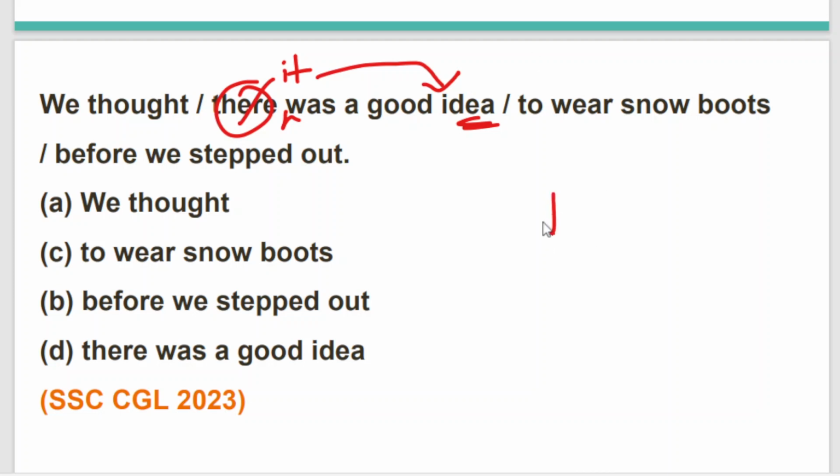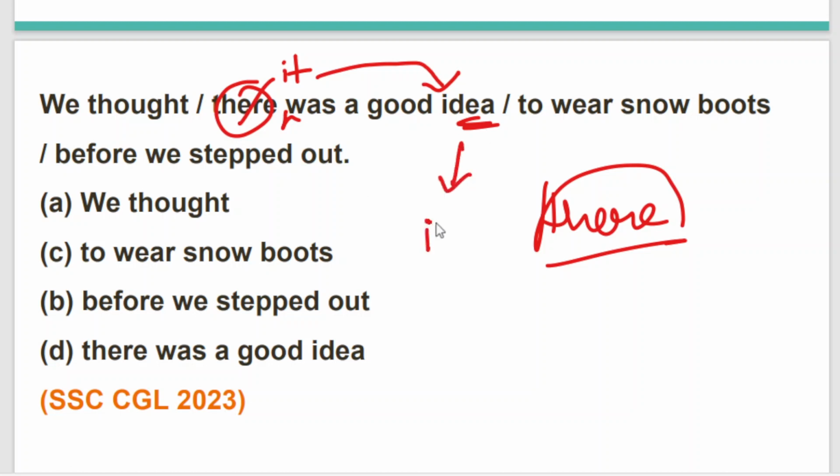The word "there" is actually used to demonstrate a place. And here we are not talking about a place, we are talking about an idea, for which we use the pronoun "it". So the correct sentence is, we thought it was a good idea to wear snow boots. So see, this year's 2023 questions are not that difficult, not that easy either, not so difficult that we are not able to understand.